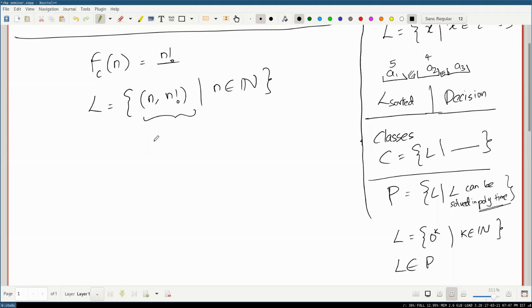No, the length of n factorial is log n factorial, because it's the number of bits needed. So the length is just n log n. But to compute it, you need to actually divide or multiply or something, which, computing n factorial, yeah, computing n factorial.